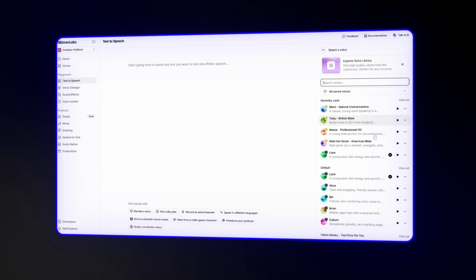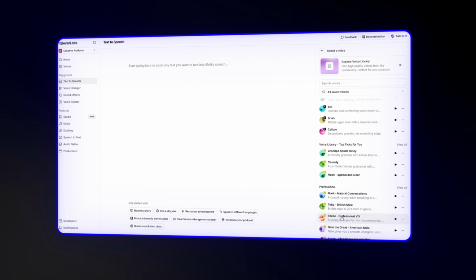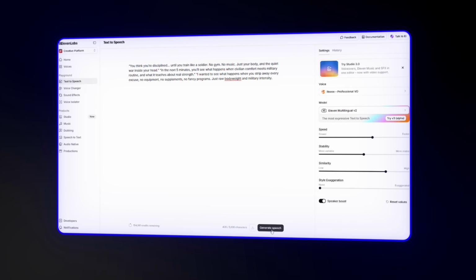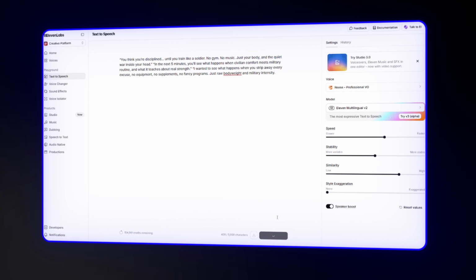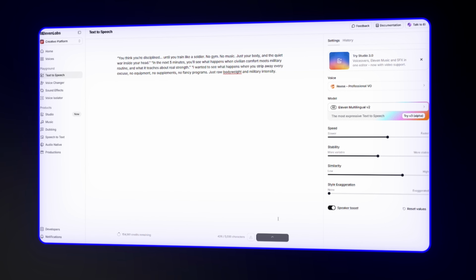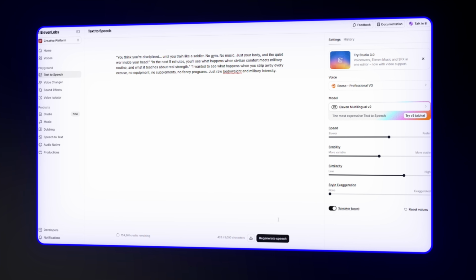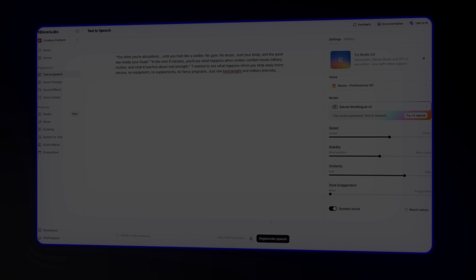Then head over to text-to-speech, select your newly created voice, and paste your script into the text box. Tweak the settings until the tone feels natural. I usually leave most of them at their default values. They work well out of the box. When you're satisfied with how it sounds, download your voiceover and you're ready to move on to the next step.